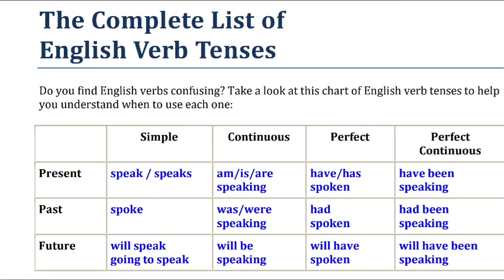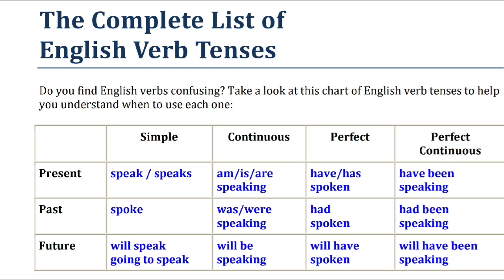So let's start. Here you can see a complete list of English verb tenses. In present, simple present, you can see speak or speaks. In continuous, it is am speaking, is speaking, and are speaking. And in perfect, it is have or has spoken. And in perfect continuous, it is have been speaking. So it is very clear. In the present form you can see very clearly the difference between simple, continuous, perfect and perfect continuous. Like that in past tense also, spoke,